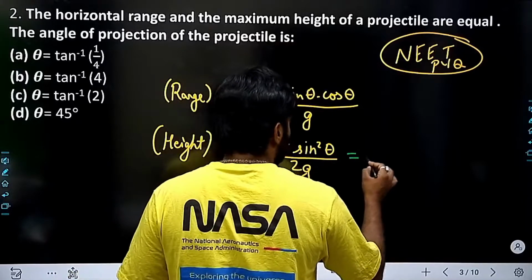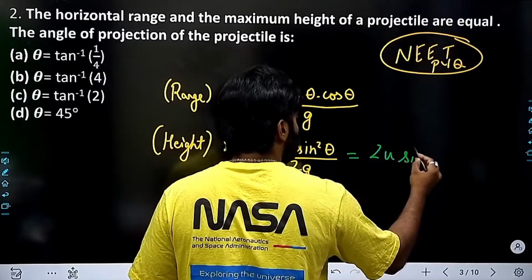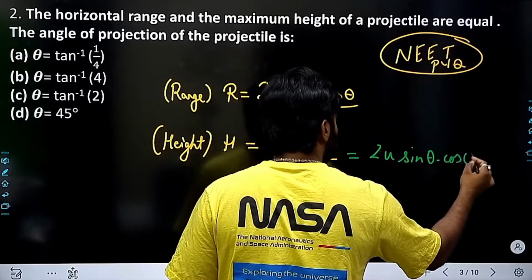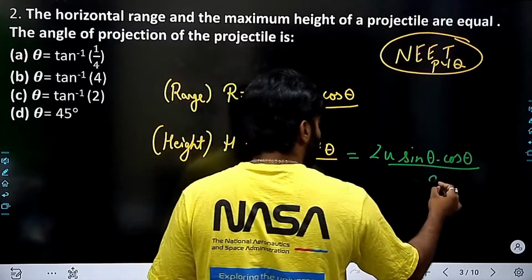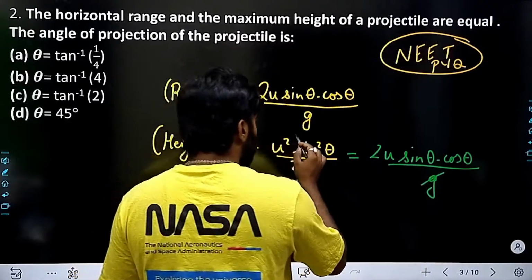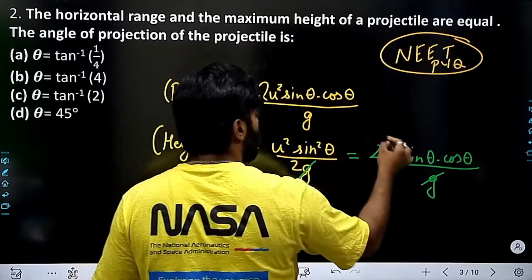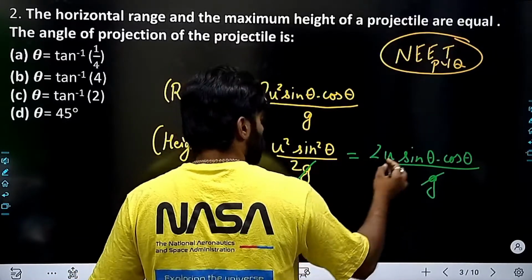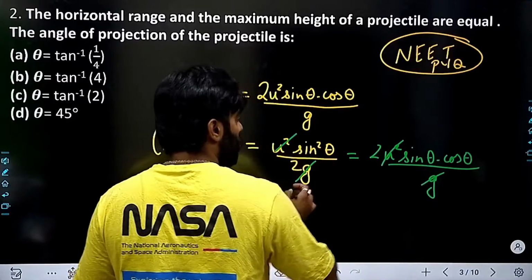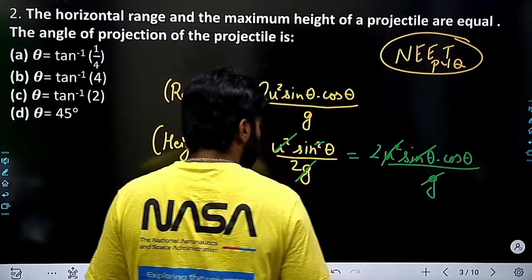So if I substitute the values here, 2u square sin theta cos theta divided by g equals u square sin square theta by 2g. The g will cut, the u square will cut, and sin theta will cut.